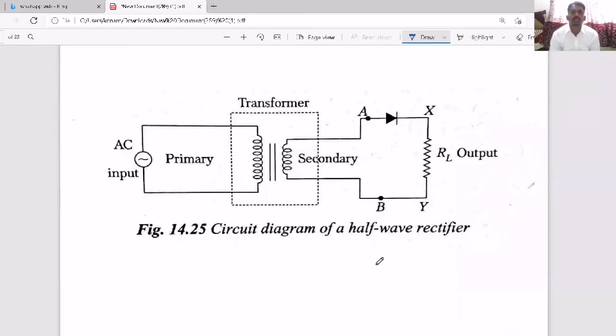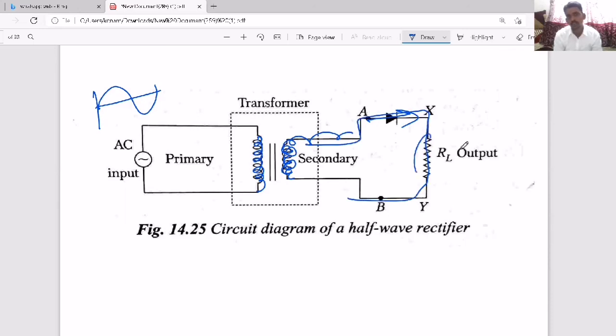Now the next thing, as I said, is how it works as a rectifier, the half wave rectifier. See, when you give an alternating cycle to one coil, just like the transformer formula, due to electromagnetic induction, as the current in one coil changes, the current is induced in the other coil. So for the positive cycle, the diode is in forward bias, and for the negative cycle the current direction becomes opposite. Suppose for the positive cycle, it is induced like this.